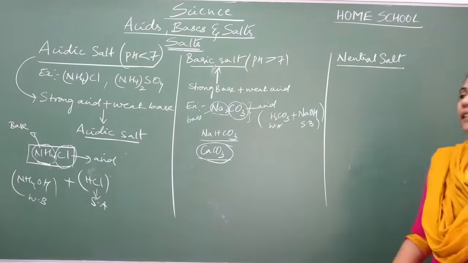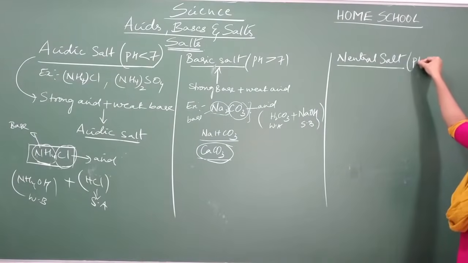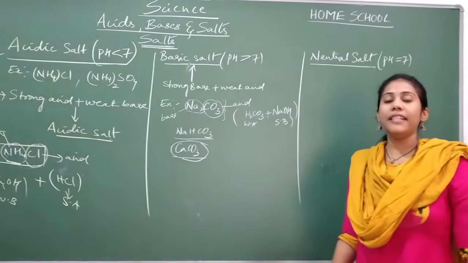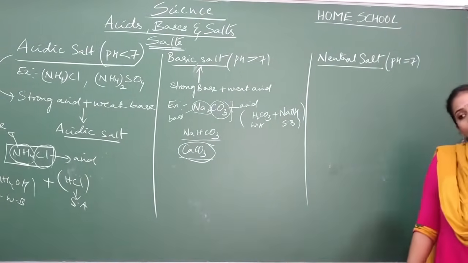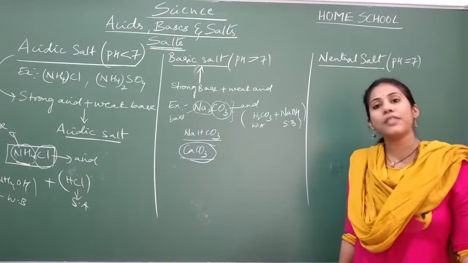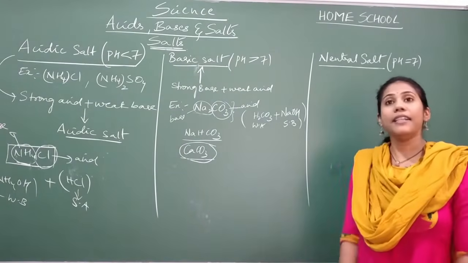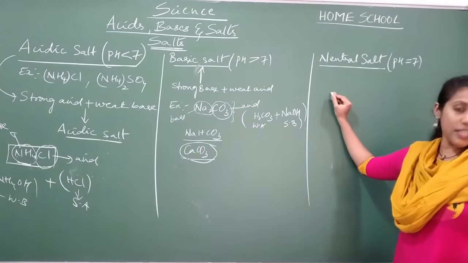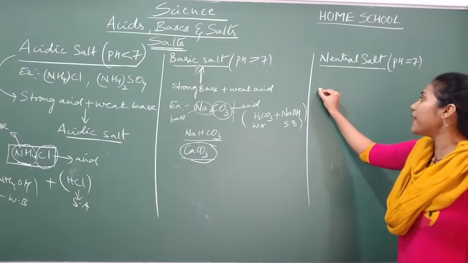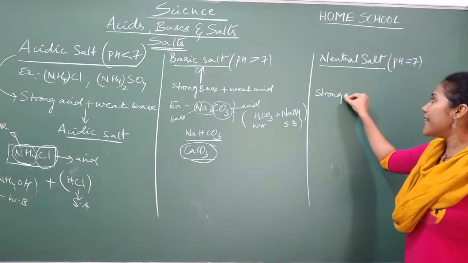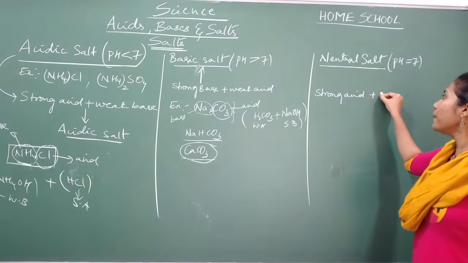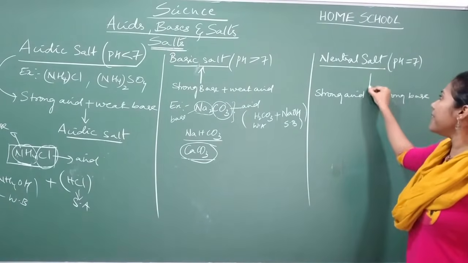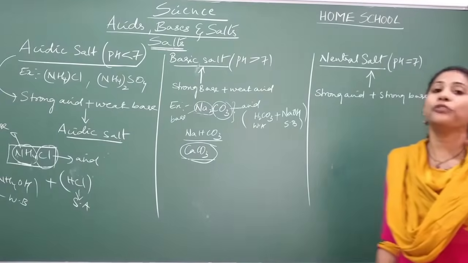Neutral salt category where the pH is equal to 7. Neutral salt is the salt where, if you measure the pH, you will get a value of 7. That indicates the salt is completely neutral. And the neutral salt is always formed from a strong acid and a strong base. So whenever a strong acid and a strong base combine, you get a neutral salt.